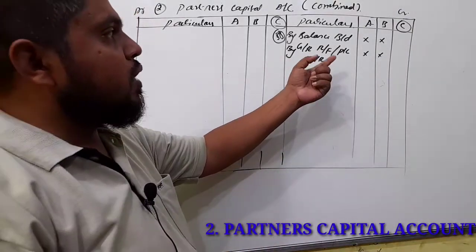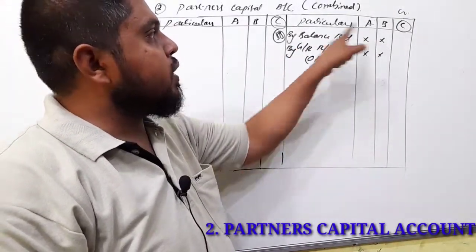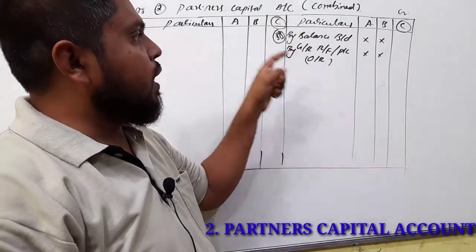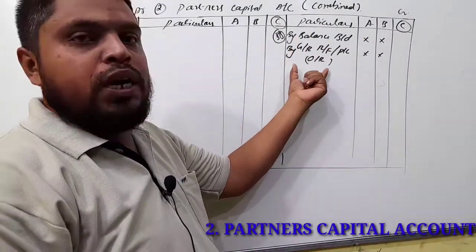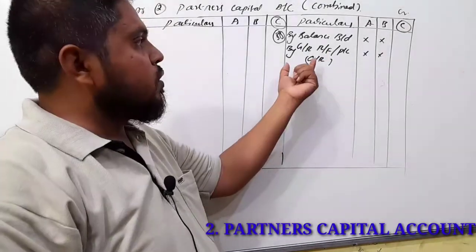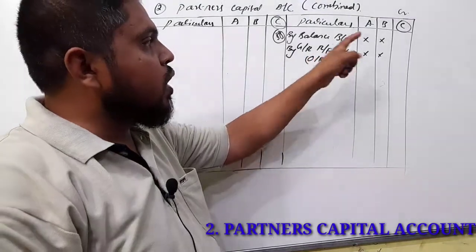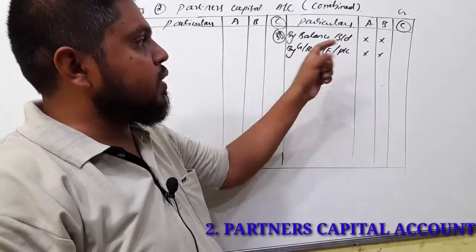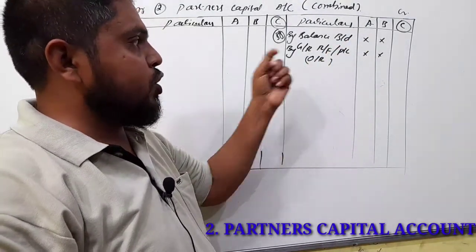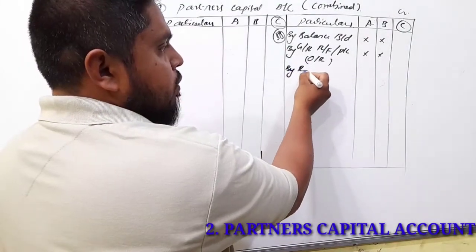So first capitals we have to record of old partners which are given in the old balance sheet, and next the accumulated profit or loss which is given in the balance sheet. So that is the old balance sheet. So general reserve, reserve fund, profit or loss we have to share among the old partners in their old ratio. Now come to the first step, revaluation account.